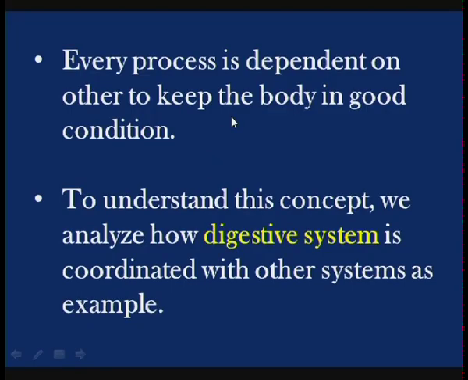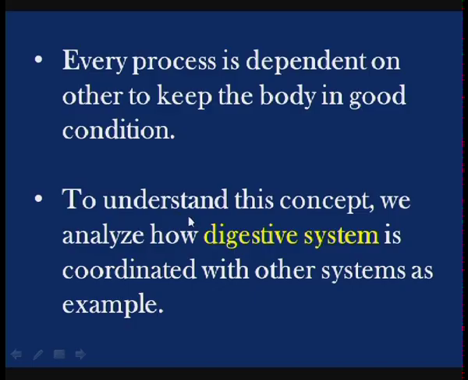So, students, now in this part 1 we will be studying how one system is dependent on the other systems. Taking the human digestive system as an example, we will study how the coordination between the organ systems takes place. Every process is dependent on the other to keep the body in good condition.